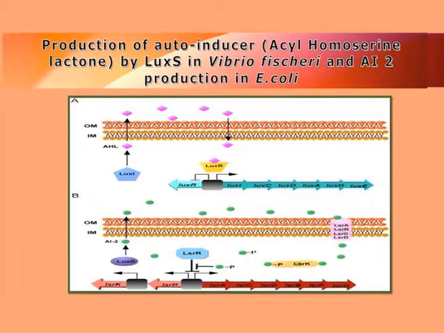Whereas in E. coli, it is the AI-2, or autoinducer molecule, which activates LuxS and LuxR, and ultimately the unique ISR operon is activated, resulting in quorum sensing or colonization in different hosts.